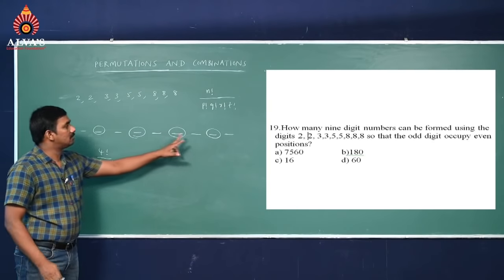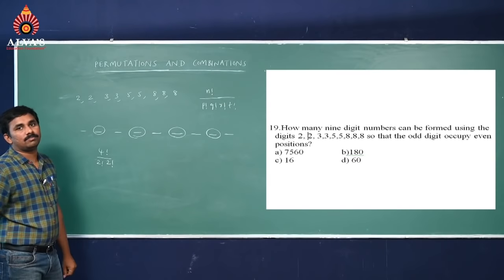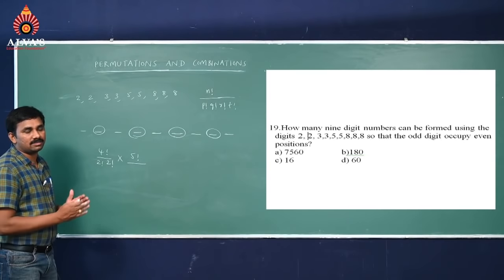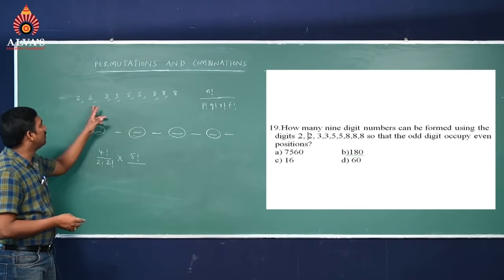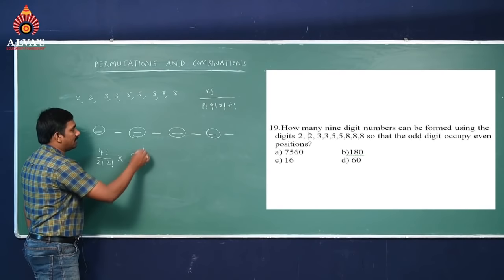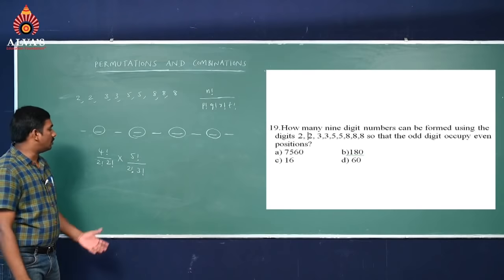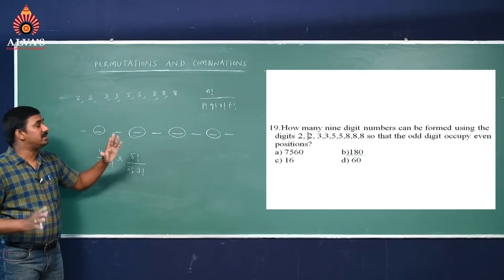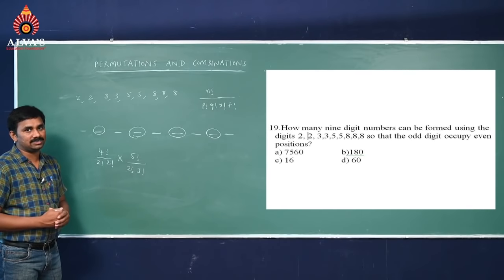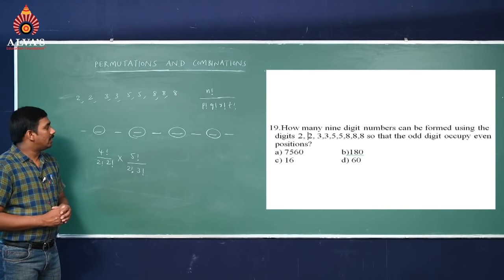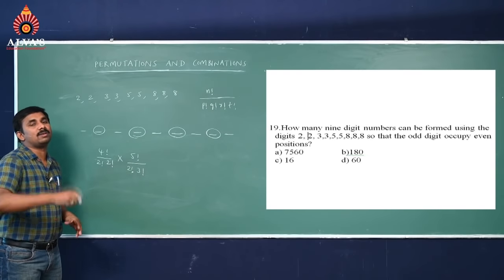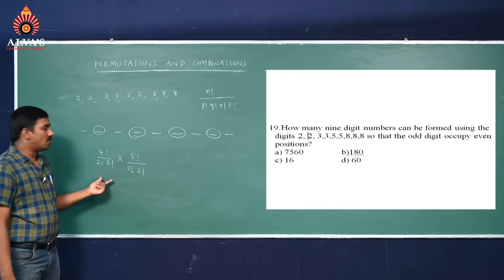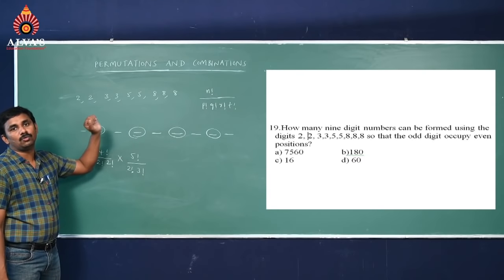In the remaining 5 places we can arrange the even digits, that means into 5 factorial, since 5 digits can be arranged in 5 factorial by, 2 is 2 times and 8 is 3 times. So we have to solve this value. Here, how many 9-digit numbers can we arrange using the given digits in which odd digits occupy even positions? So first I am arranging the even positions with odd digits: 4 factorial by 2 factorial, 2 factorial.